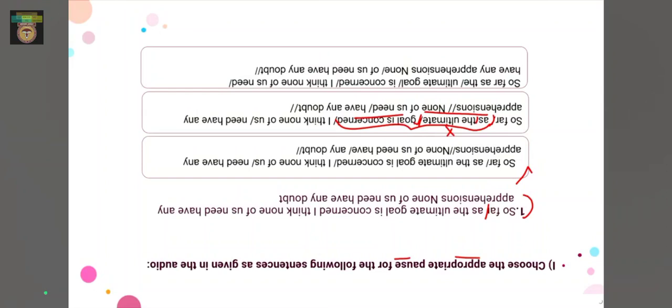Let's see the third option here. We have, so far as the, okay, here we get the wrong pause at the beginning. After we say so far we make a pause actually, and we don't make a pause here. We say as the ultimate goal is concerned as a whole sentence. So here again we get the thing wrong. So the first option should be the correct option for the first question. Let's move on to the next question.